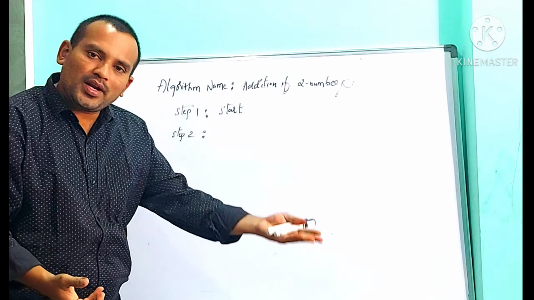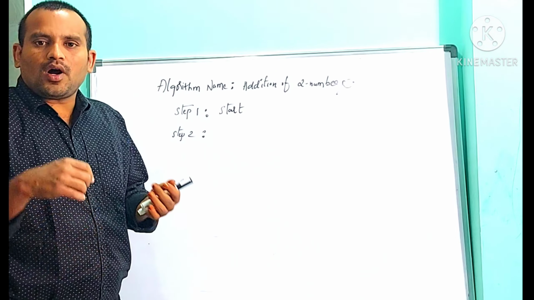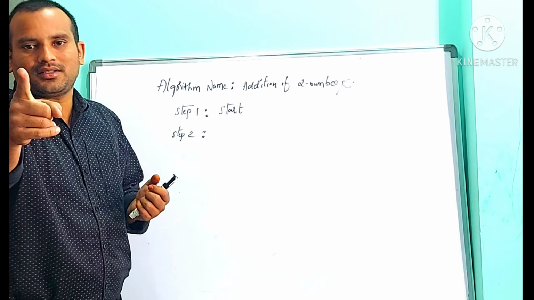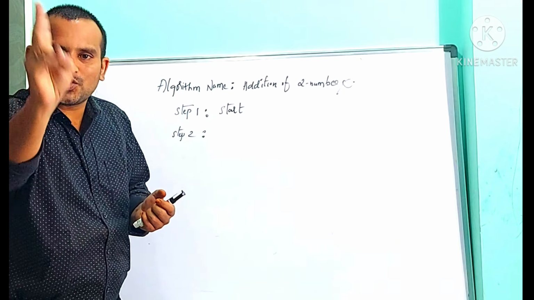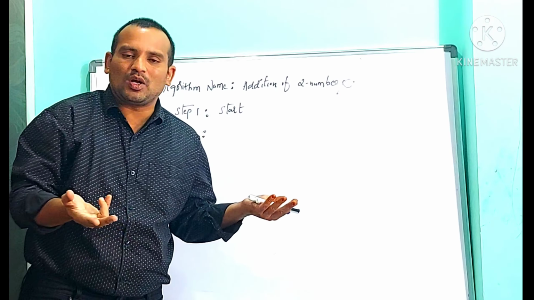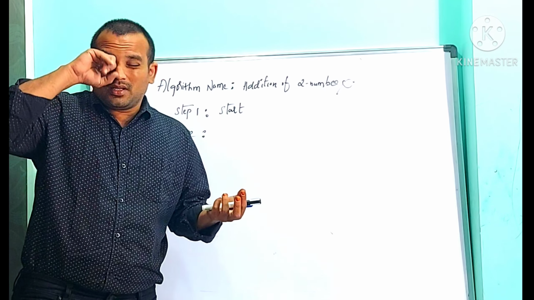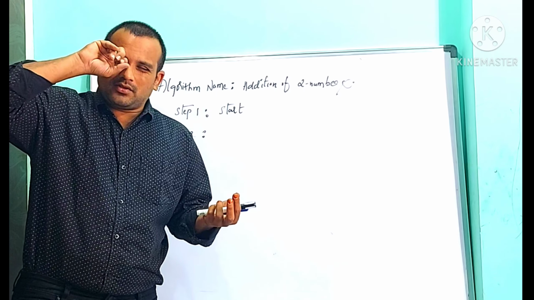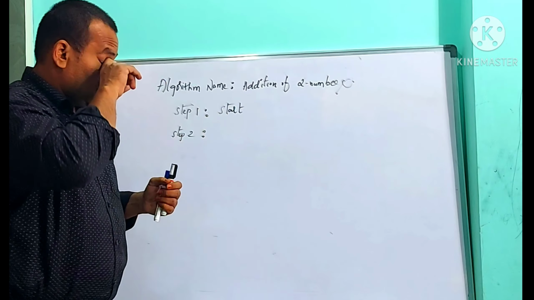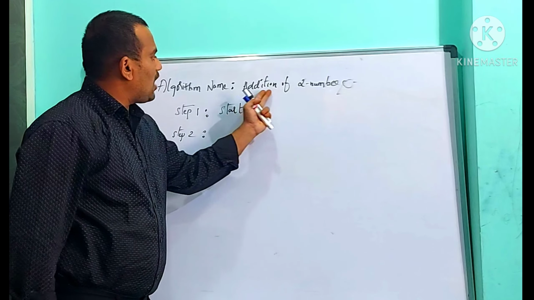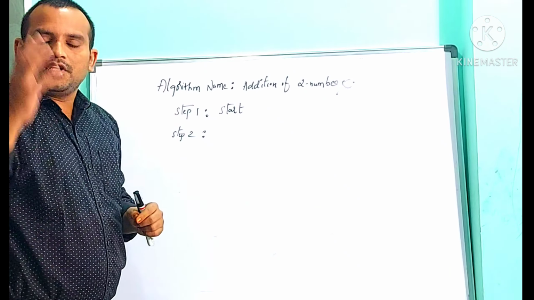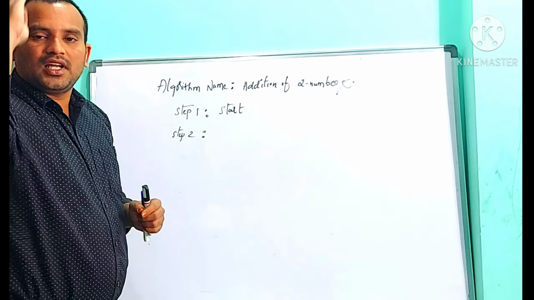It may be a calculator, it may be a computer. If you want to perform addition of two numbers, first of all, you should know those two numbers, correct or not? Without knowing those two numbers, is it possible to add? Not possible, right? So we need to think ourselves. My problem is I want to add two numbers, so you need to think logically.